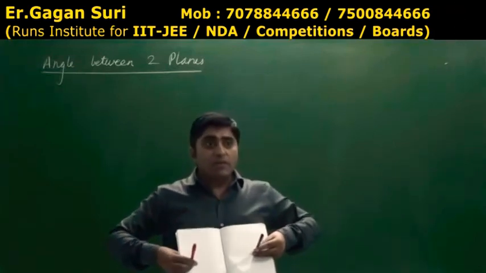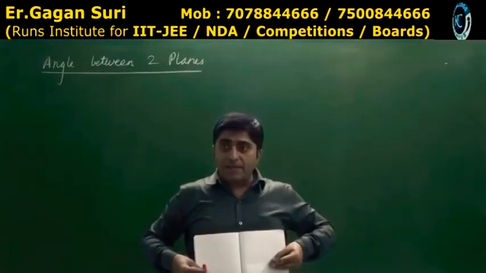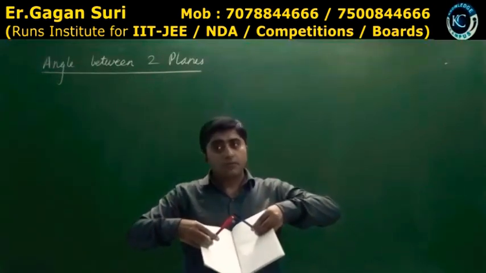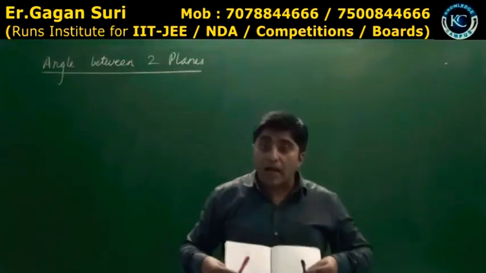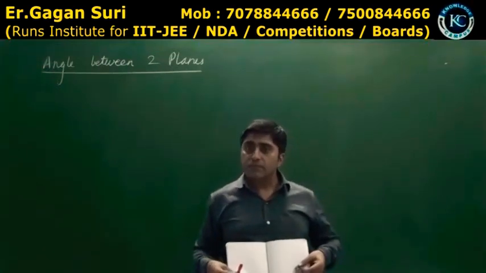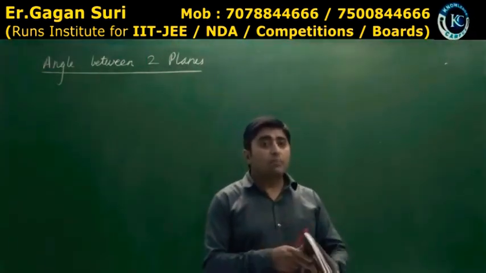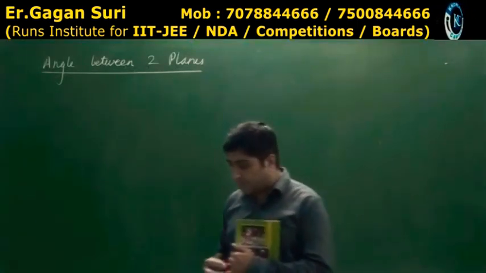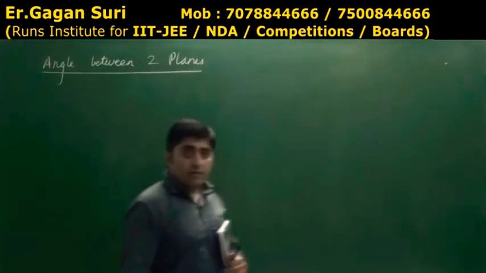And if the planes are parallel, the normals are parallel. I incline the planes. What will happen? By whatever angle I turn the planes, the normals will also turn by that angle. Yes or no? Yes, sir. This means my claim is that the angle between the planes is the angle between the normals. That's it. Is that clear? So note down the point. Angle between the planes is the angle between the normals. Is that clear?